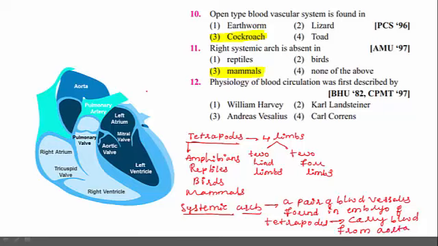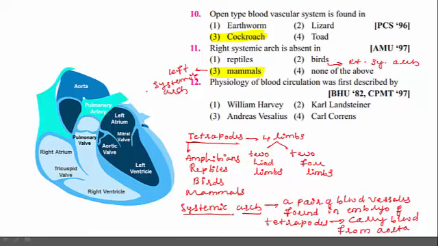The systemic arc may be the right systemic arc or the left systemic arc.